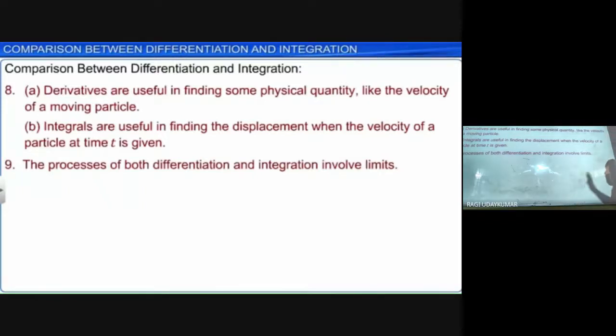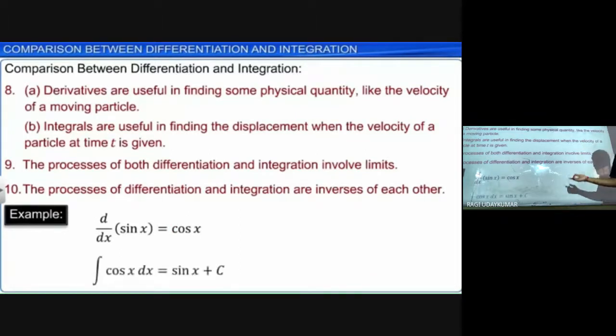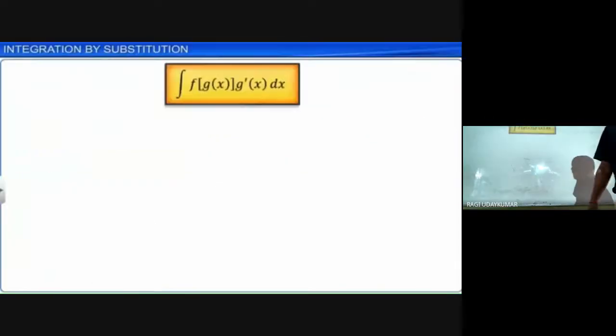So the process of both differentiation and integration involves limits. The processes of differentiation and integration are inverse to each other. d by dx of sin x is cos x, and d by dx of cos x is minus sin x. Okay, so these are the different